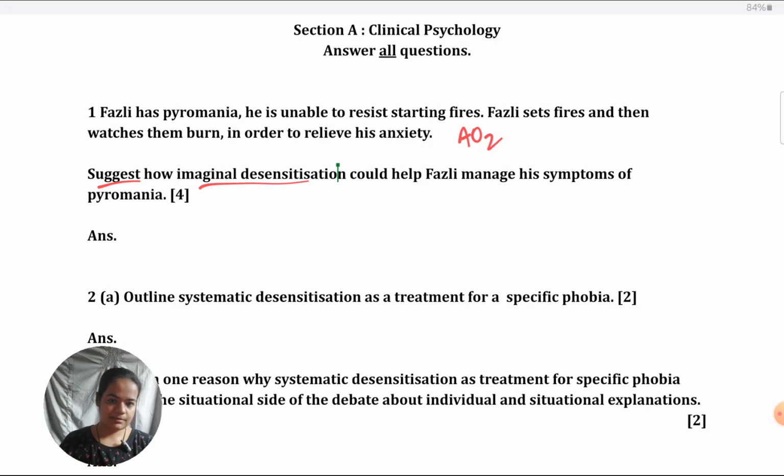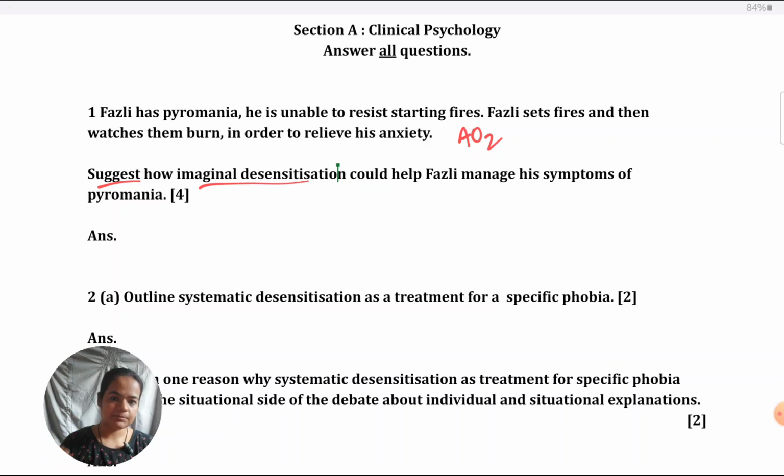Rather, what they do is give general CBT that they know about. Clients have to come to sessions, they have to do some homework, they might have to maintain a diary. They start giving that in relation to the situation. Bring to your mind the specific terminology which is applicable to imaginal desensitization.